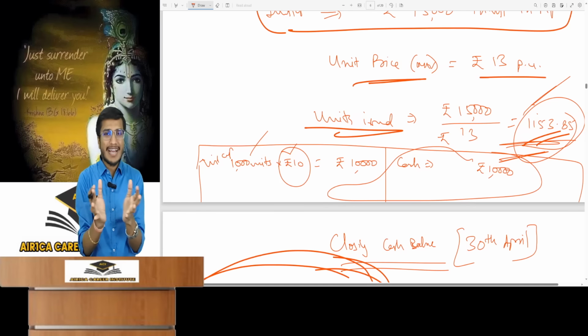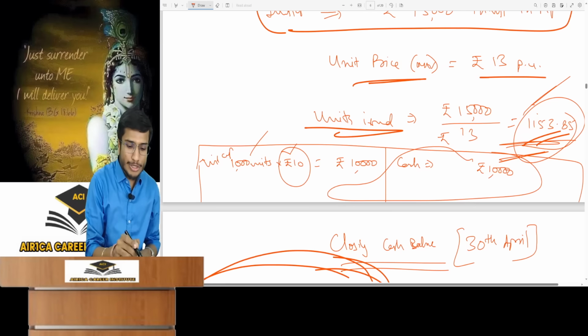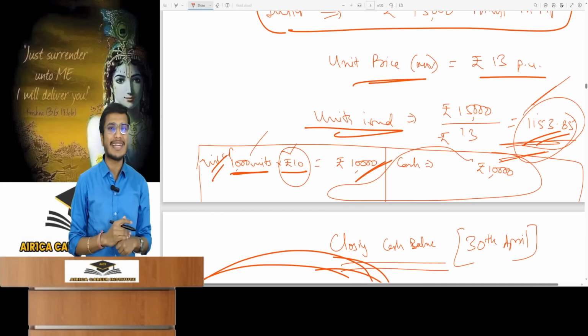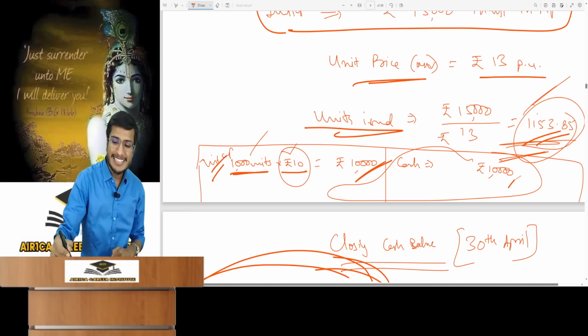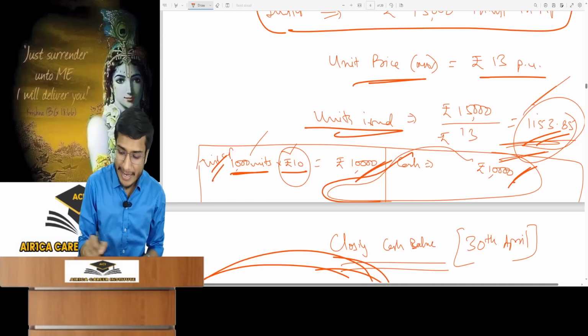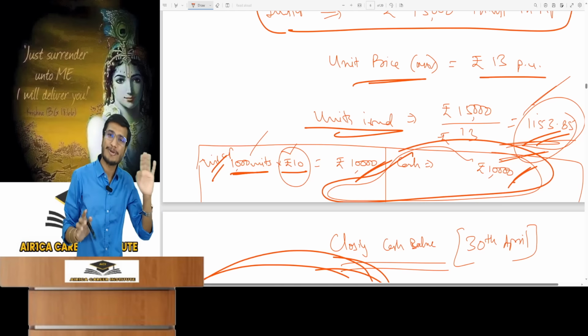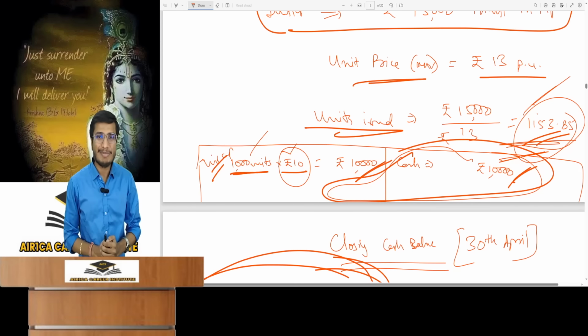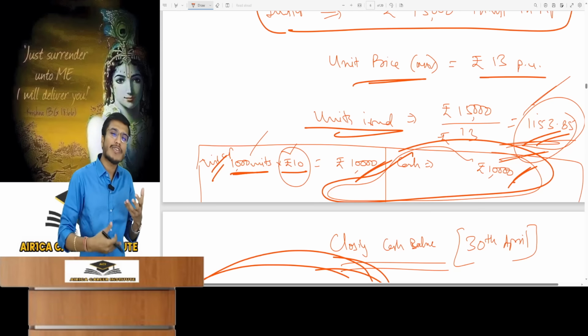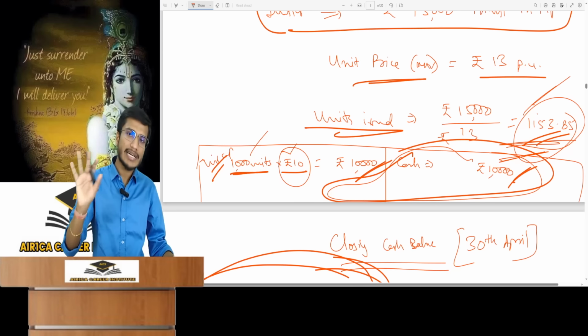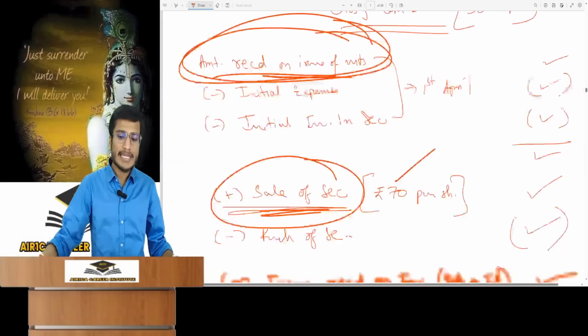A mutual fund is a box where people put money. Suppose a mutual fund issued 1000 units at 10 rupees. So a unit capital of 10,000 rupees came in. The asset side shows 10,000 rupees in cash. What was the initial net asset? On the initial day, the net asset is 10,000. So that means the NAV of 10 per unit came on the basis of net assets. The first time a mutual fund issues a unit at any price, that becomes its NAV. So there is no problem in that. This is a normal point. I have told you this if you need the knowledge.